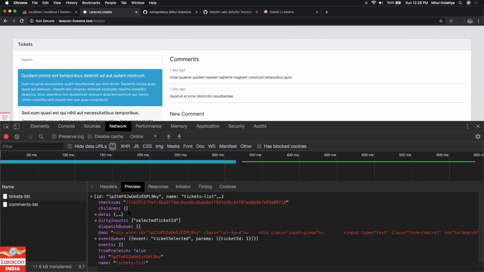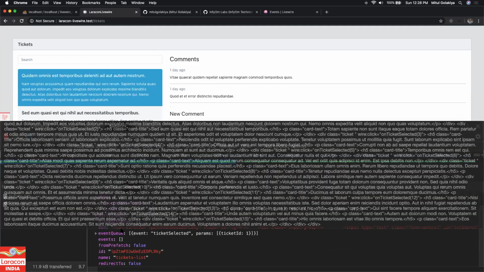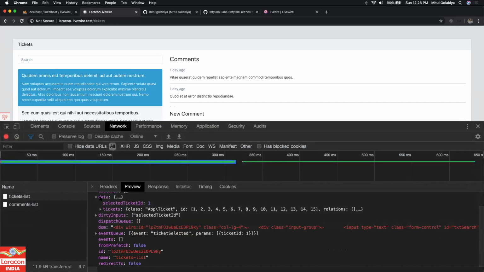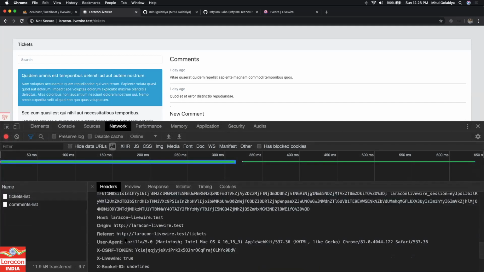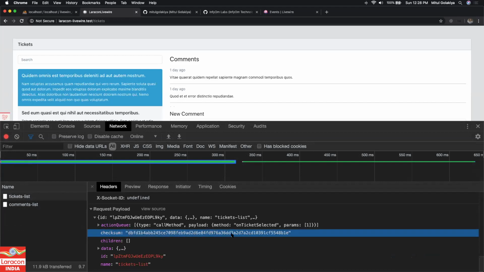So let's go to the preview. We are getting something back and you see here the full DOM is being passed, right? So this full DOM is being rendered on the front end, right? And all these other parameters like checksums and everything, it is their inbuilt thing. It is for security purposes and to make sure that the request is fired only once and something like that. So this is pretty new and these are their inbuilt things.